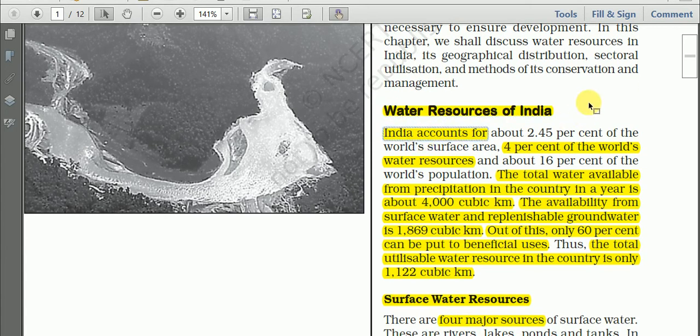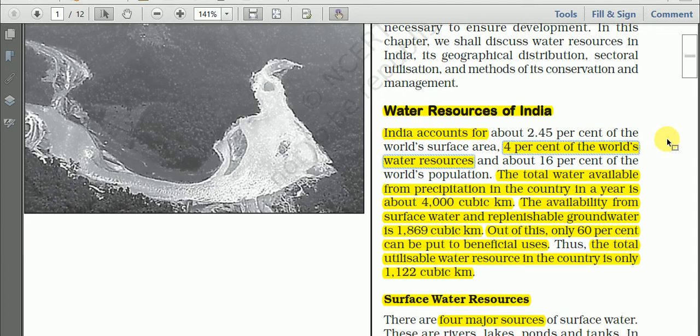India shares 2.45% of the world surface area and 16% of world population. But India accounts for only 4% of the world's water resources.